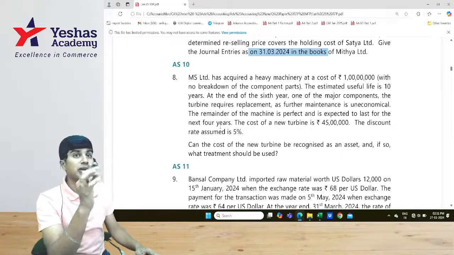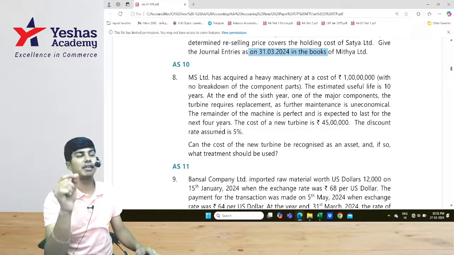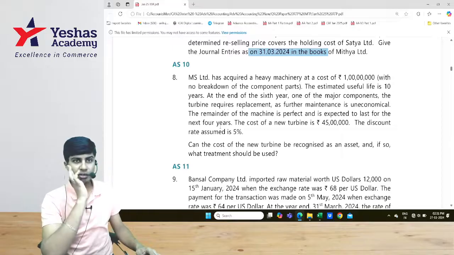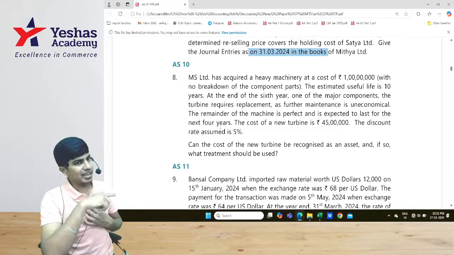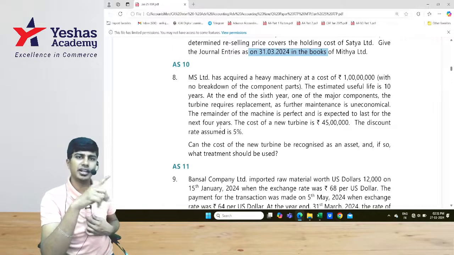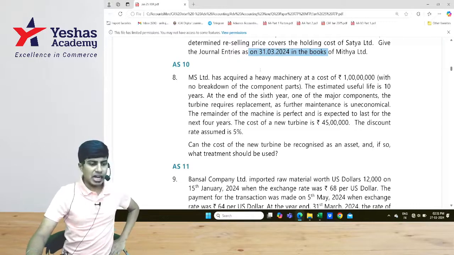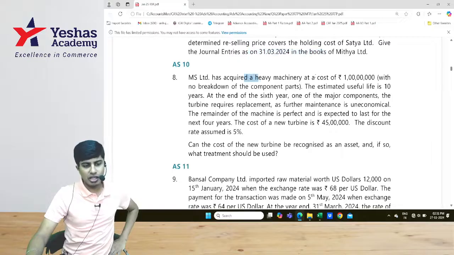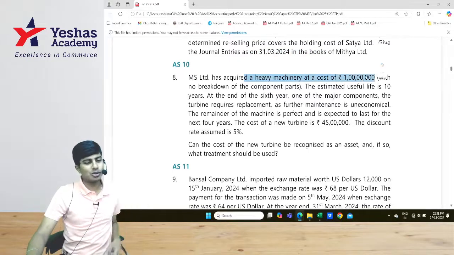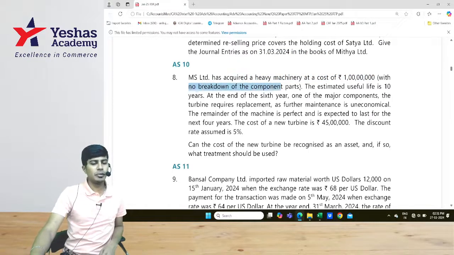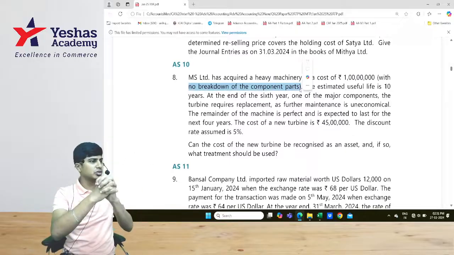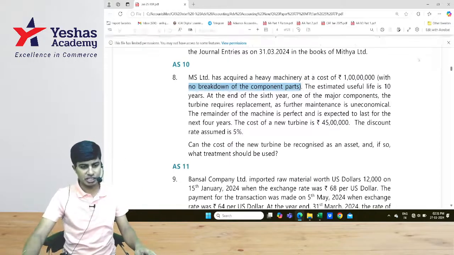We'll now solve question number 8 from January 2025 RTP for CA Intermediate. This question is on Accounting Standard 10. Quickly look at the question. MS Limited has acquired a heavy machinery at a cost of 1 crore with no breakdown of the component parts. We'll treat that entire 1 crore as a single asset and then depreciate the same.